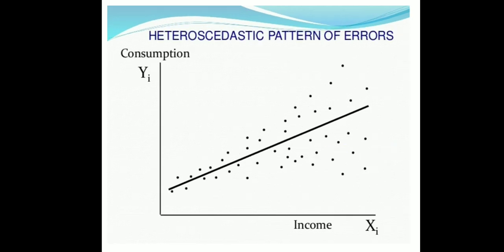But in the heteroscedastic pattern of errors, see the dotted points. The points are scattered in a haphazard manner. There is no uniformity. Some above the dark line, some below, with an increasing trend, but they are not scattered in the same way, not uniformly distributed. This is the example of a heteroscedastic pattern of errors.